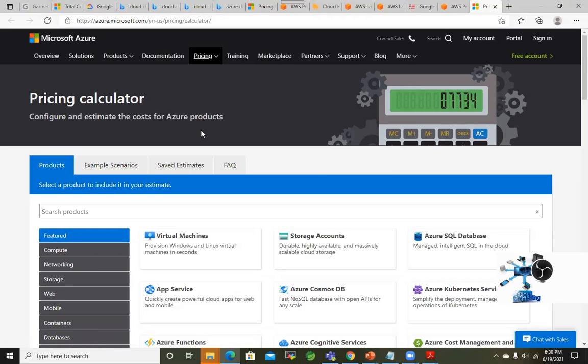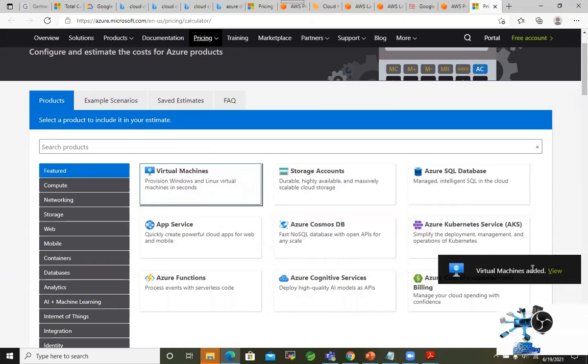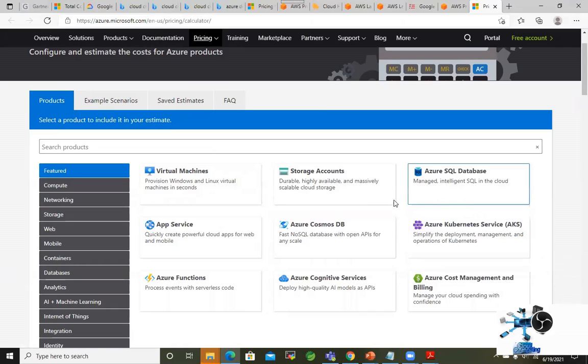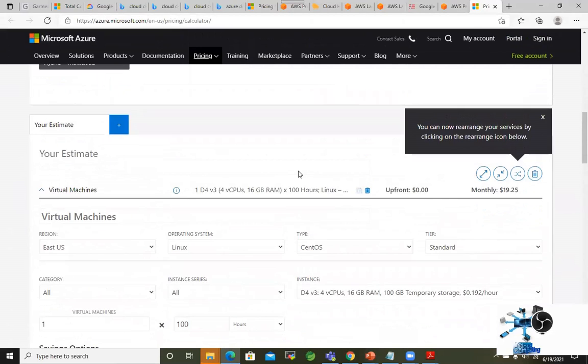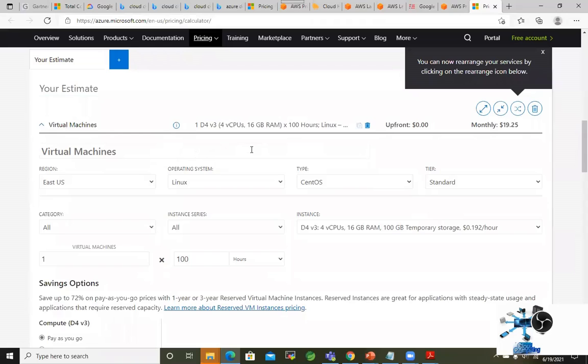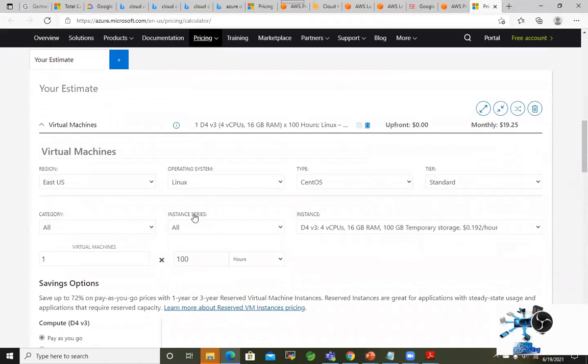Let's do one of the basic things. Let's take similar instances and see how the cost goes, right? So I'm going to take virtual machines from Azure. Okay, virtual machines added. If you click here, go down and get it. So this is now under virtual machines, you estimate. I want a virtual machine, and we can select our requirement.